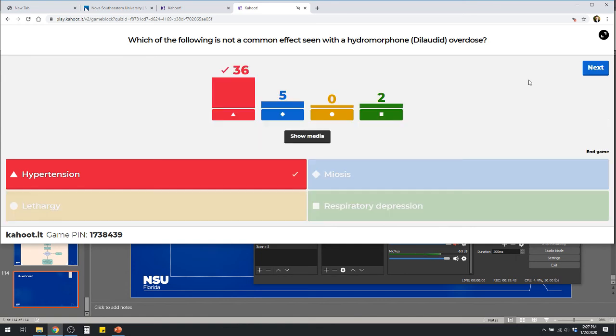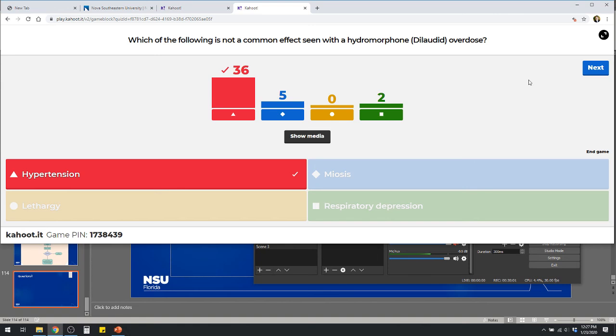Right, hypertension you would not expect to see in those cases. Could they develop hypertension in any other setting with an opioid? Maybe with withdrawal, right? You may see some bumps in their pressure because they're in a hypersympathetic state there, but nothing too severe in those cases.